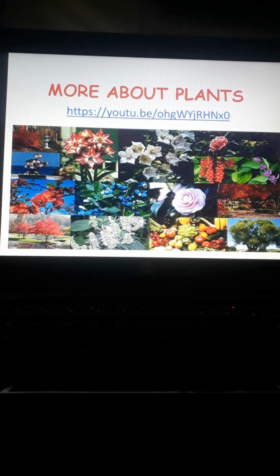Today we are going to discuss more about plants. When you look at your surroundings, you find a variety of plants around you, and even when you go for a walk in your neighborhood you can see so many types of plants. In this chapter we are going to explain the importance of plants to the children.